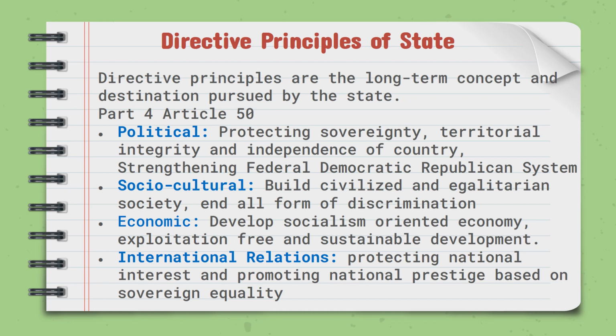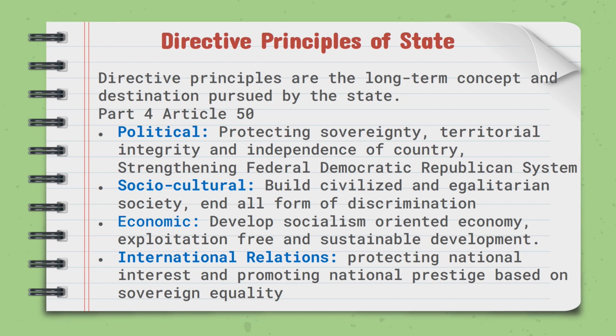Directive principles are the long-term concept and destination pursued by the state. In Part 4 of our Constitution, in Article 50, there are 4 directive principles. In political, it says protecting the sovereignty, territorial integrity and independence of the country, strengthening the federal democratic republican system. That was the political principle. Building a civilized and egalitarian society free of all forms of discrimination. These are the socio-cultural principles.